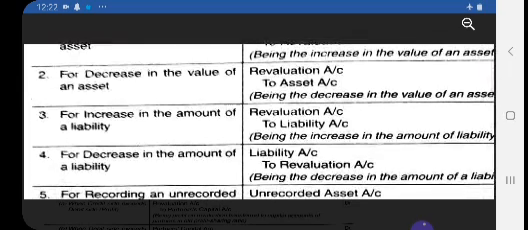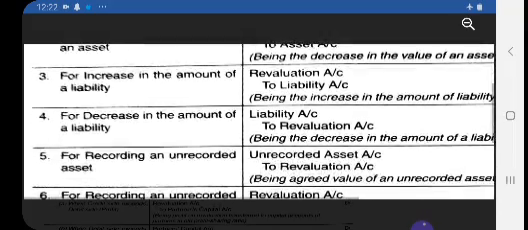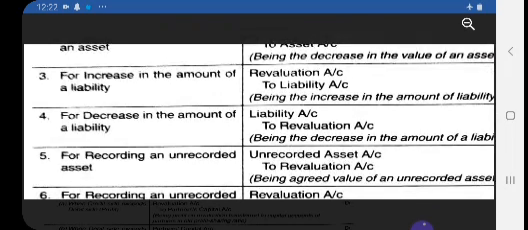Similarly, if there is an increase in the liability, you know liability is always credited, and if it is increasing, again it will be credited, and the other aspect, revaluation, will be debited. And for a decrease in the amount of liability, you have to debit the liability to reduce the balance and credit the revaluation account. So one aspect is revaluation, another aspect is liability. Accordingly, you just follow the rule of debit and credit, and you need not remember.